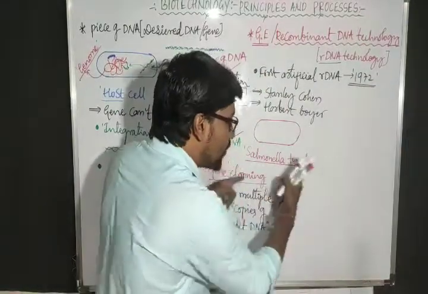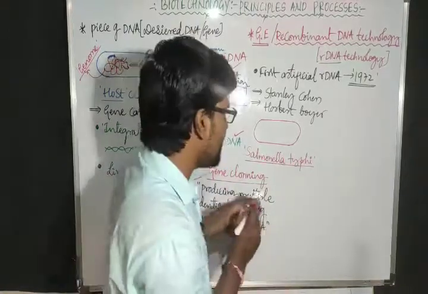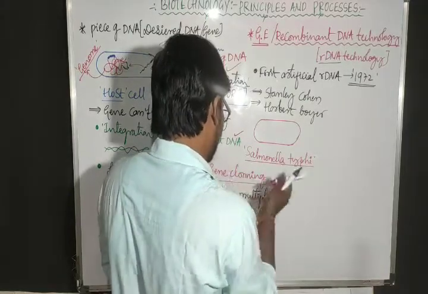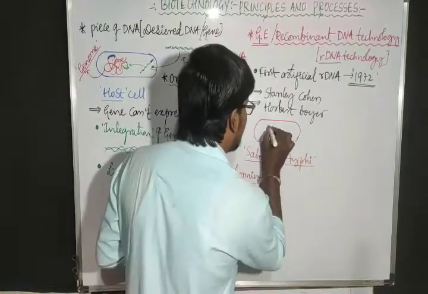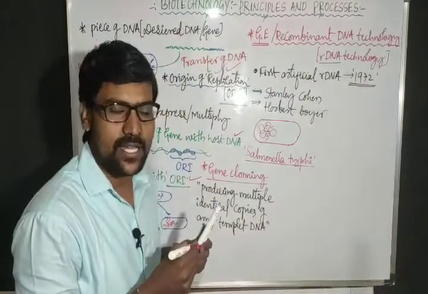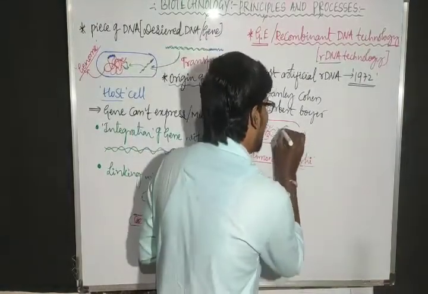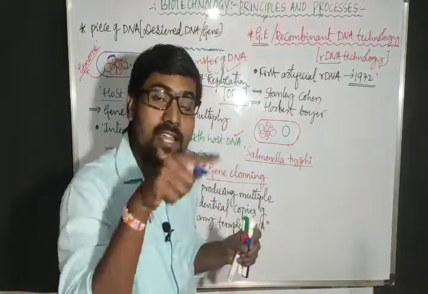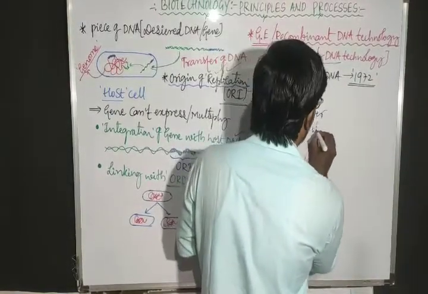So Salmonella typhi is one bacteria, and inside the bacteria, a normal DNA is present, but along with this DNA it has one extra DNA. That extra DNA we refer to as a plasmid.